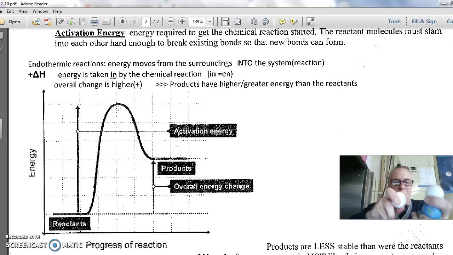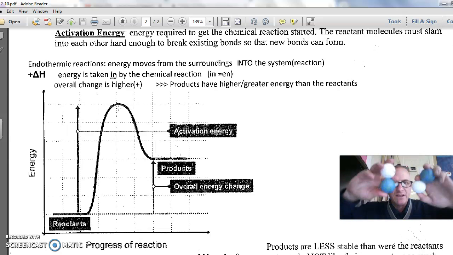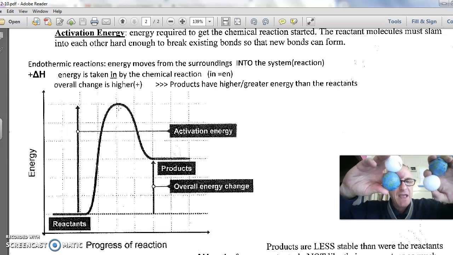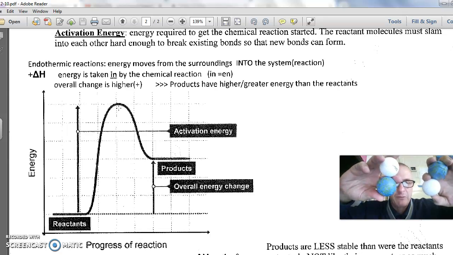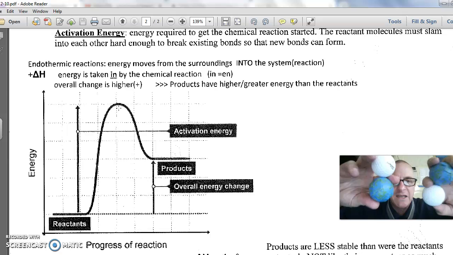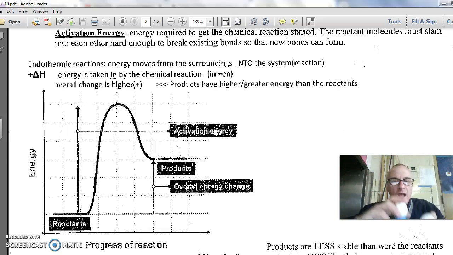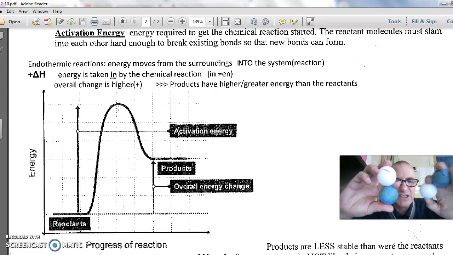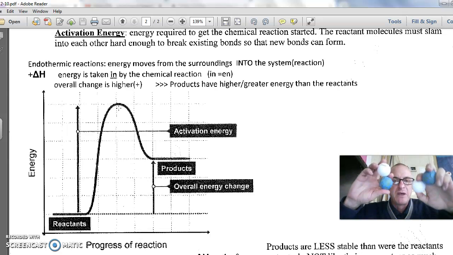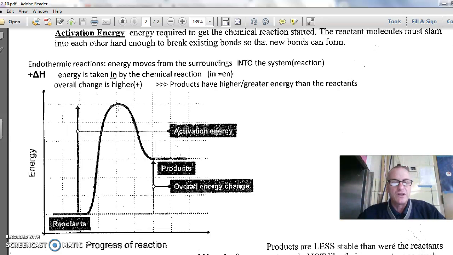When the reaction was over, the blue joined up with the whites. But they may not have wanted to form these molecules. These molecules might not have made them as stable as they were when they started. So if the stability is lower, then the amount of energy it releases is going to be significantly less.